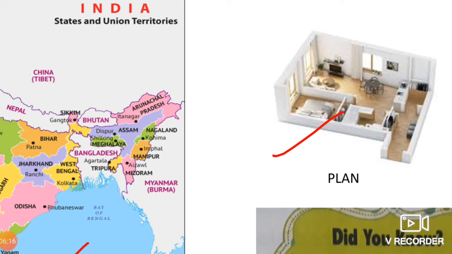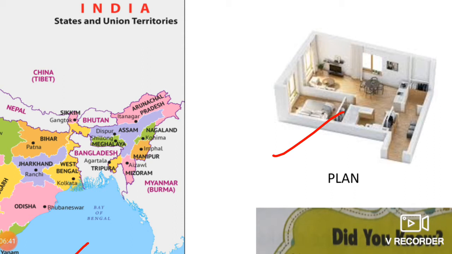Suppose if you are constructing, then according to you, he will make a plan, he will make a design of your house. Okay, who does all this? A builder and an engineer make a plan. Okay, now before building a house, the plan of the house has to be prepared. Okay, children, so this is how the plan looks.